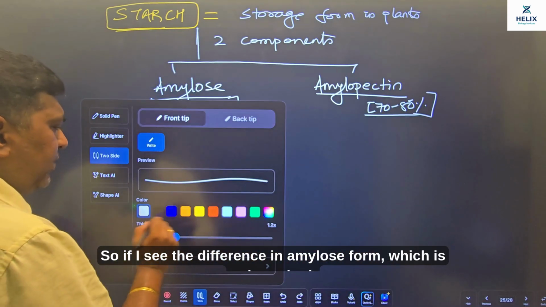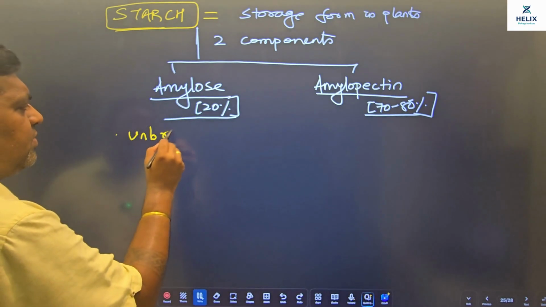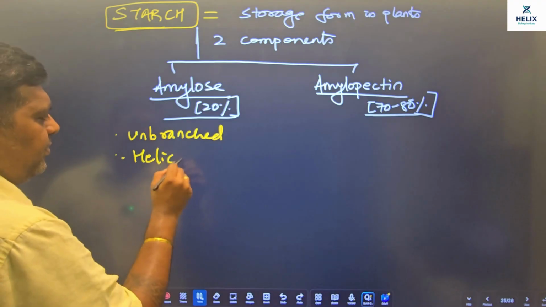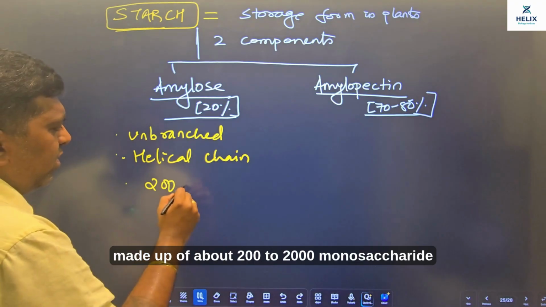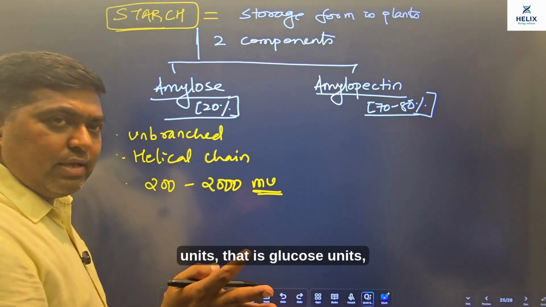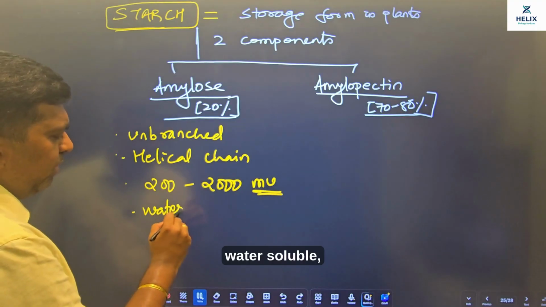If I look at the difference, amylose is an unbranched helical chain made up of about 200 to 2000 monosaccharide units, that is glucose units, and is water soluble.